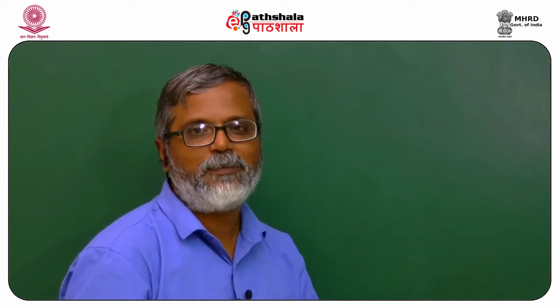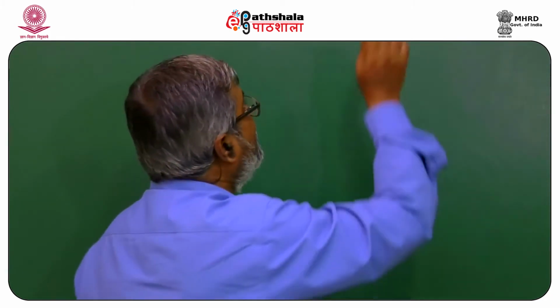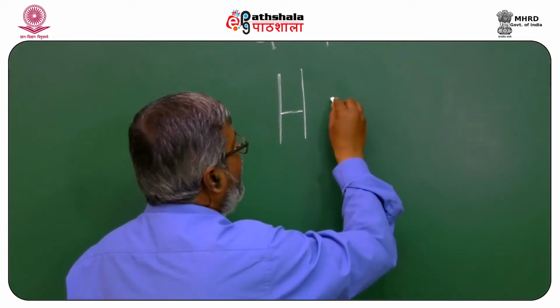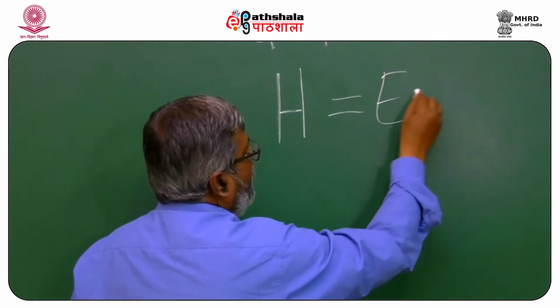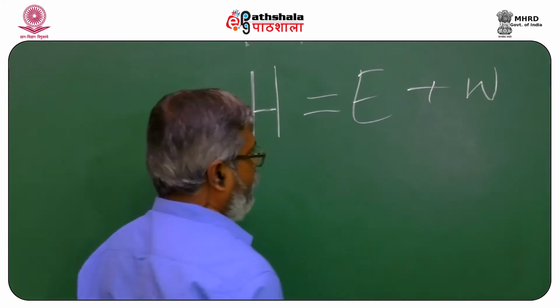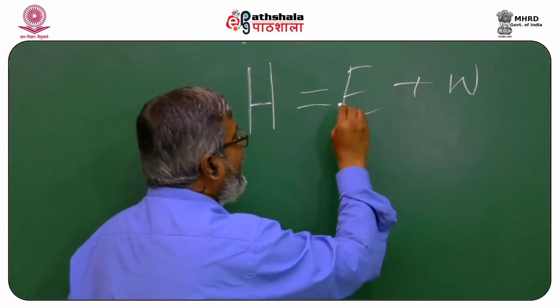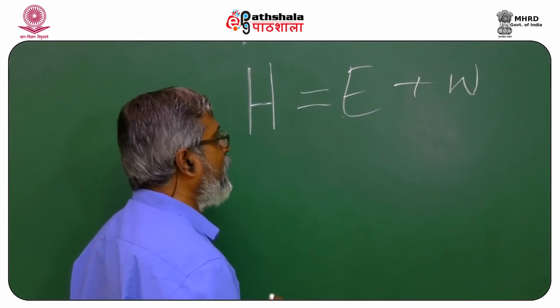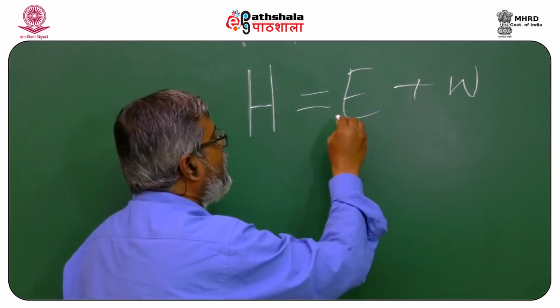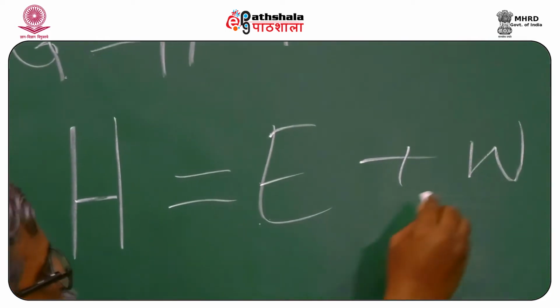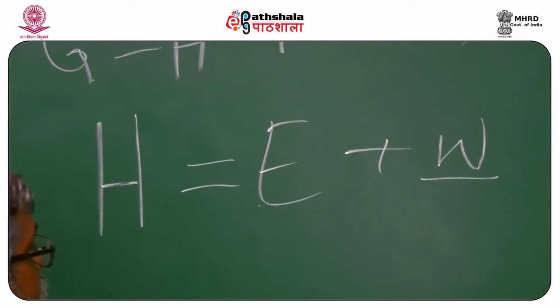This is mathematically expressed as enthalpy, or heat content, equals E plus the work W. What is E? E is the internal energy of the system. That means this represents the total potential and kinetic energy of the system, and work is work.